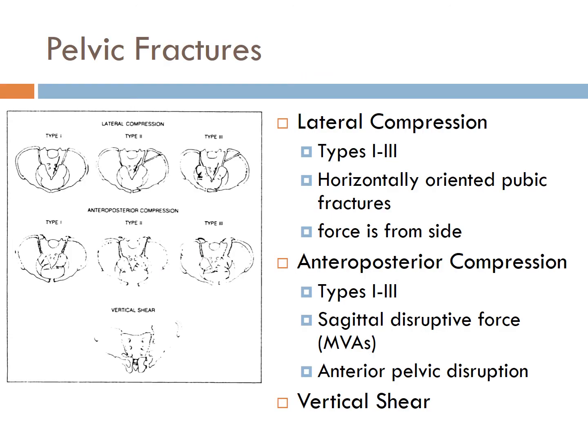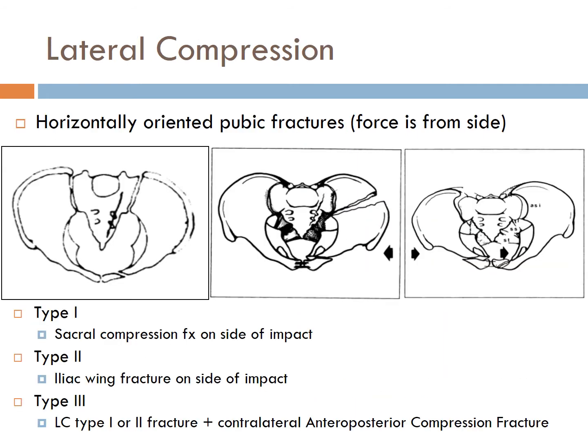Again, there is another classification for pelvic fractures, the Young classification, which classifies the fractures according to the forces acting on the pelvis: lateral compression force, anteroposterior compression force, or vertical shear. This represents the lateral compression force, which can be classified into three types, type 1, 2, and 3.